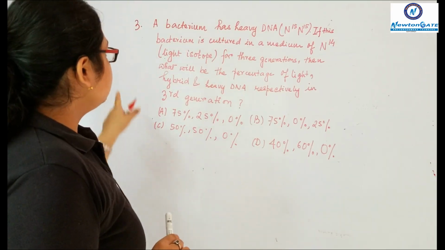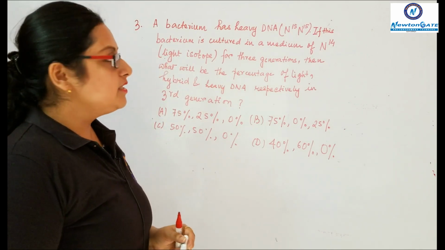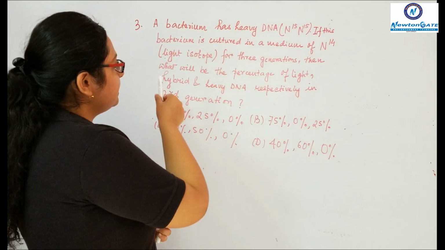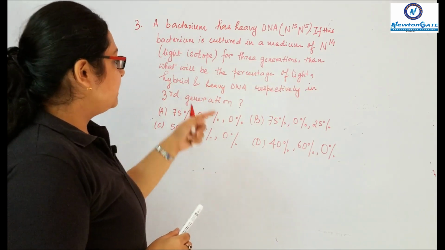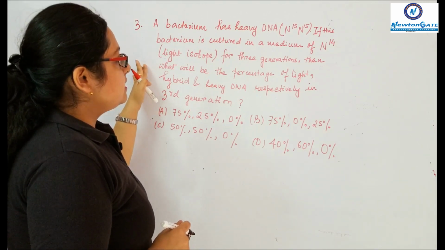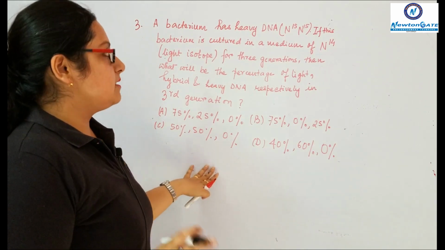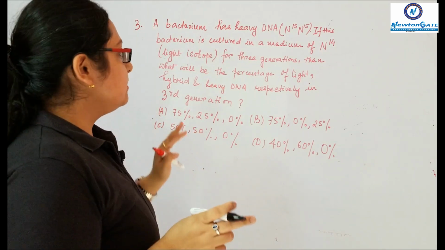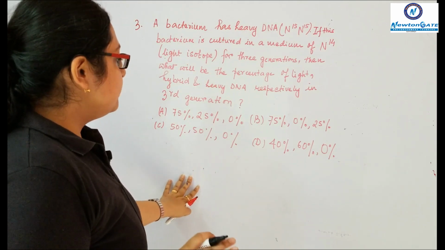So our question 3 is, a bacterium has heavy DNA, N15. If this bacterium is cultured in a medium of N14 light isotope for 3 consecutive generations, then what will be the percentage of light, hybrid and heavy DNA respectively in the 3rd generation? Our options are given. This question is coming from the Meselson-Stahl experiment, where the semi-conservative model of DNA has been discussed. According to the semi-conservative model of DNA, one parental strand is there which is again combined with a new strand. So that is the semi-conservative nature.